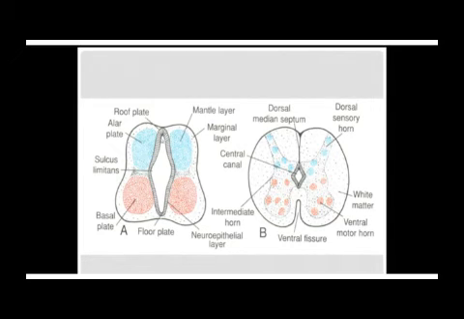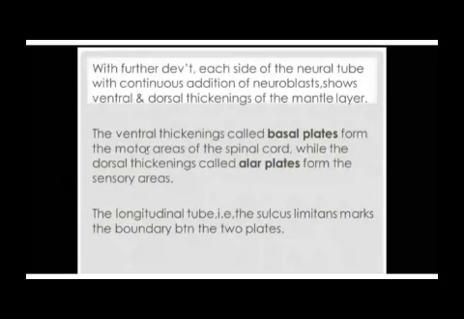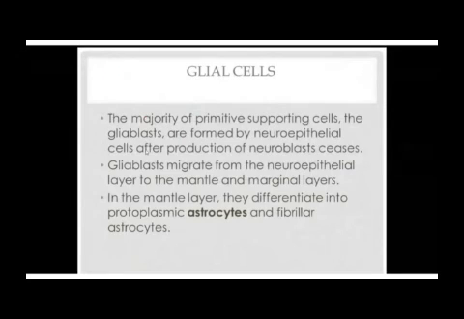So after forming the neurons, this neuroepithelium then begins differentiating into neuroglia. That is how our neuroglial cells are formed.